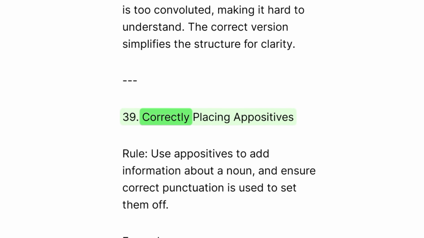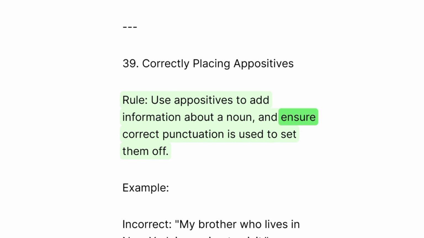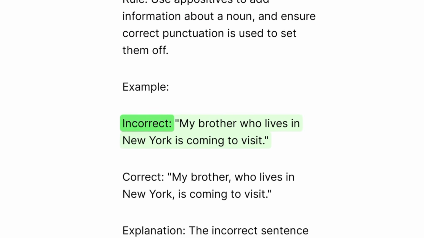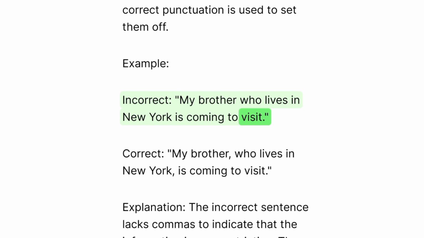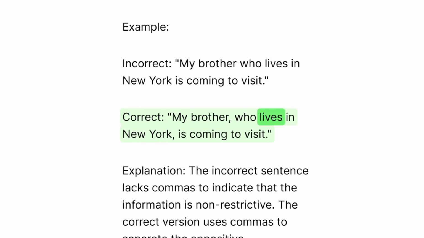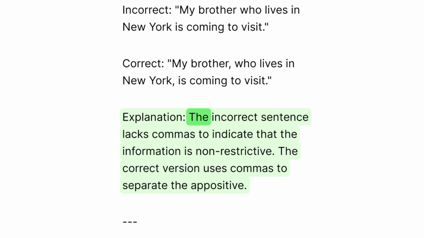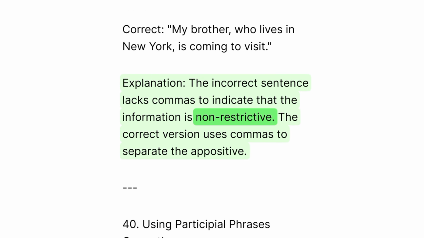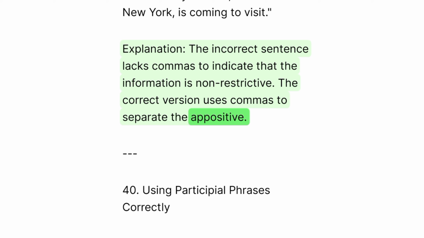39. Correctly placing appositives. Rule. Use appositives to add information about a noun and ensure correct punctuation is used to set them off. Example. Incorrect. My brother who lives in New York is coming to visit. Correct. My brother, who lives in New York, is coming to visit. Explanation. The incorrect sentence lacks commas to indicate that the information is non-restrictive. The correct version uses commas to separate the appositive.